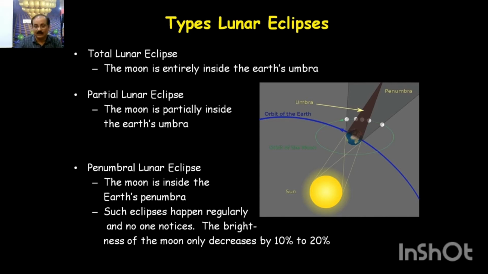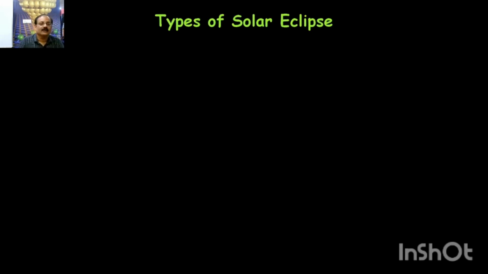Such eclipses regularly occur. Penumbral eclipses are quite frequent. We see in the calendar that a penumbral eclipse is there today, but we don't see any change. Sometimes it is called a pink moon or some such fancy name people give, but these are useless, because penumbral eclipses are never seen, though the intensity may be measured, just a 10% variation in brightness. If your bulb's brightness varies by 10%, will you ever notice it? You will never notice it. So they are not so important, but they do occur because of this phenomenon of umbra and penumbra. Now we have seen the different types of lunar eclipse.